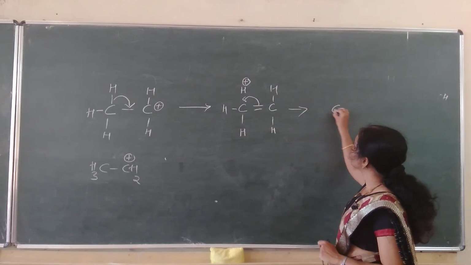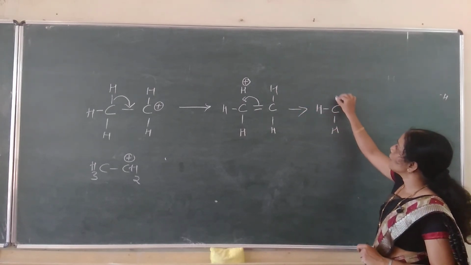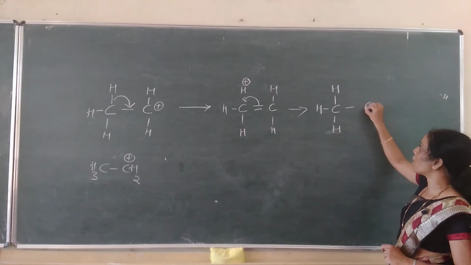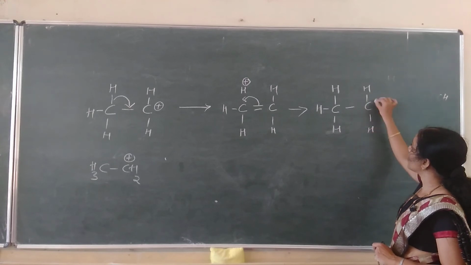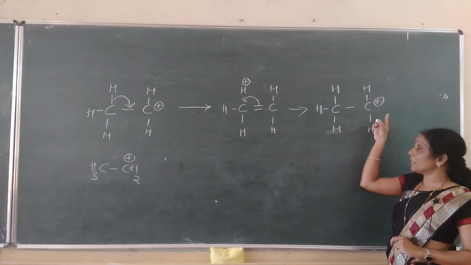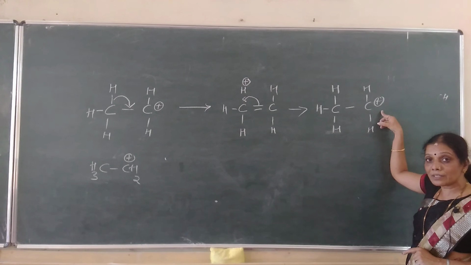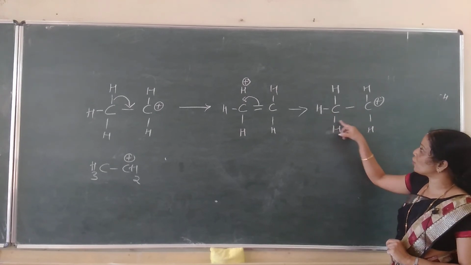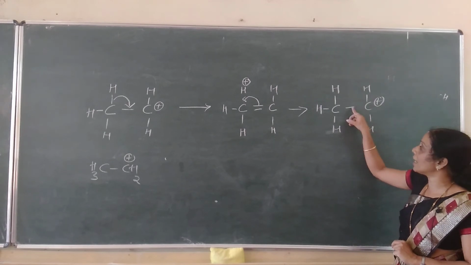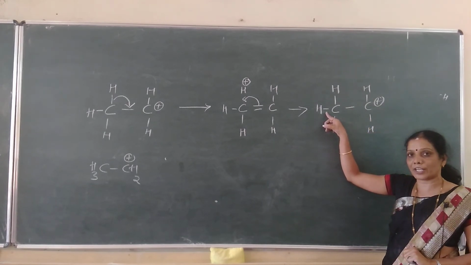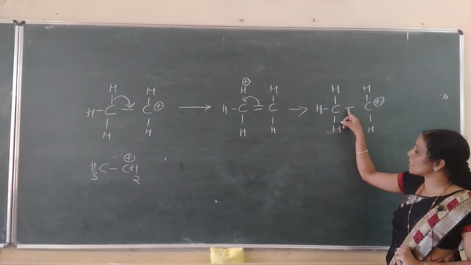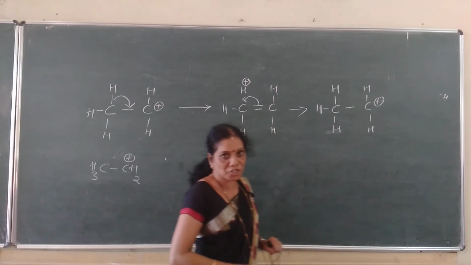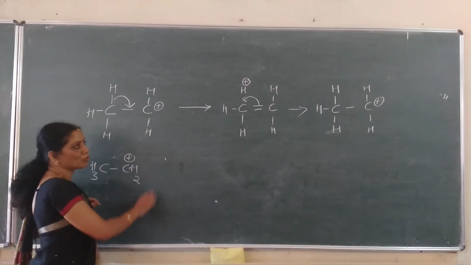Now again, the next process, the next delocalization from here to here. What do we get here? C, H, H. A new bond here with the H plus, it becomes H. Double bond becomes single bond. C, H and H. Again it becomes positive. If it remains as such in this carbon for a longer time, the ion becomes highly unstable. Again, the next hydrogen donates an electron, plus becomes neutral. Again, within a fraction of a second, the next delocalization takes place. One more hydrogen also donates an electron, plus becomes neutral. Within a fraction of a second, the next delocalization takes place. The process goes on, continues like this.